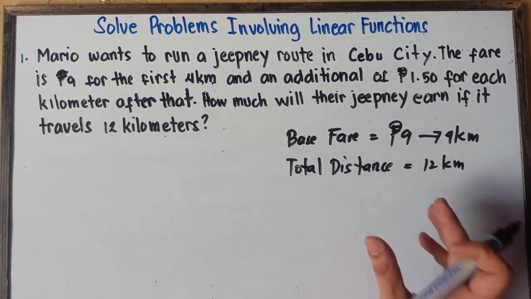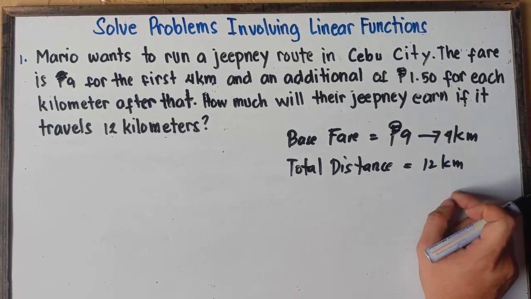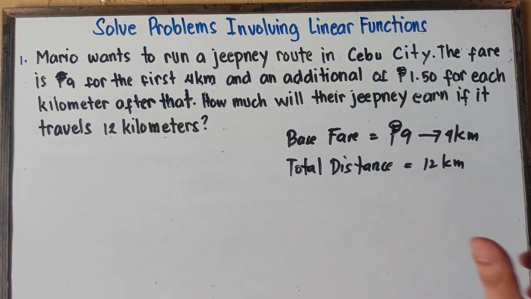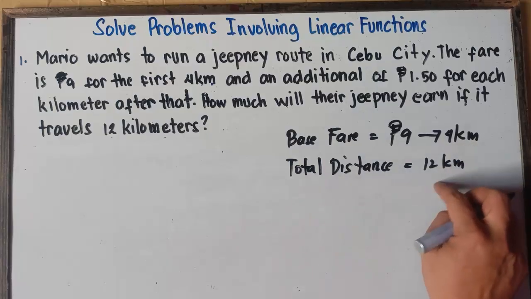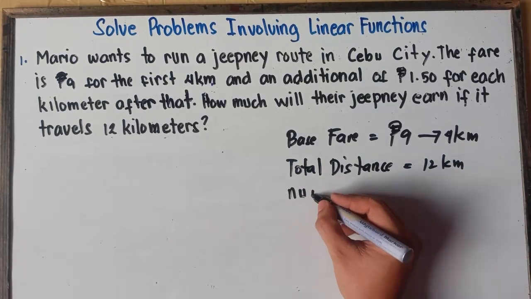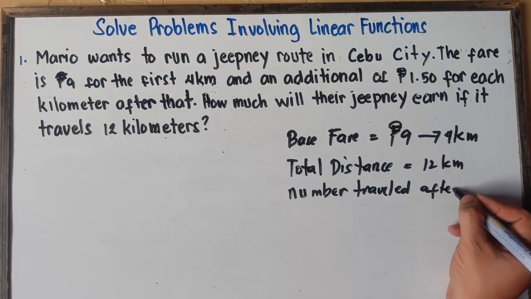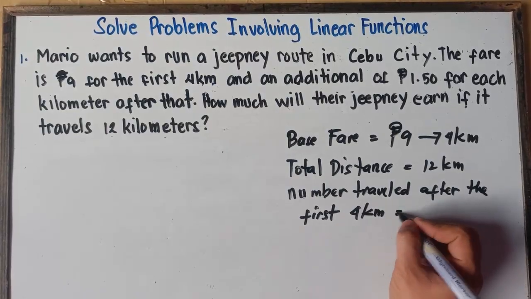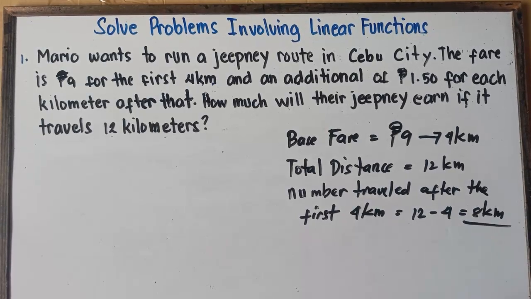Once again, we need to get the remaining kilometers after the first 4 kilometers, and to do that, we just simply subtract 12 minus 4. So that would be 8 kilometers. Therefore, the number traveled after the first 4 kilometers is 8 kilometers, right?